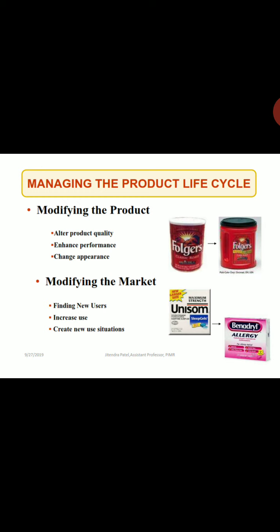Now, managing the product lifecycle, there are two ways. First one is modifying the product. Whenever we get the input from the marketing department, either we can alter product quality or enhance performance characteristics, or may change the appearance or the aesthetics. It is based on whatever input gained by the marketing department. Second is modifying the market, maybe finding out new customers, understanding the needs and wants from the customer end, and that is how we can modify the market.